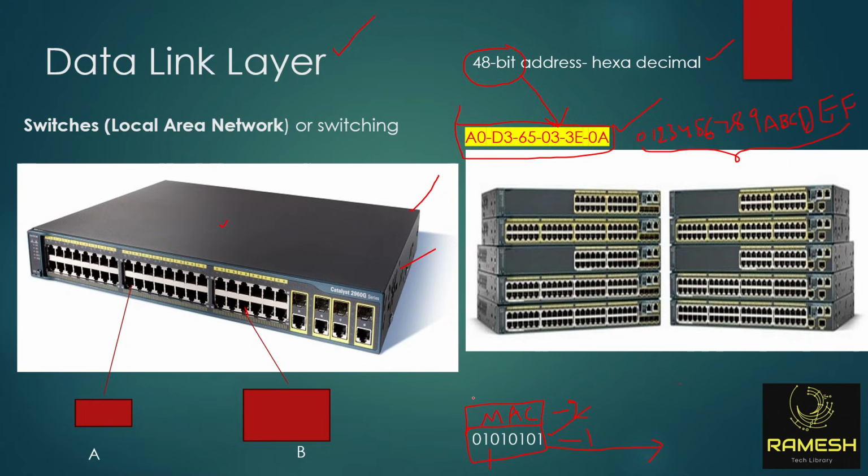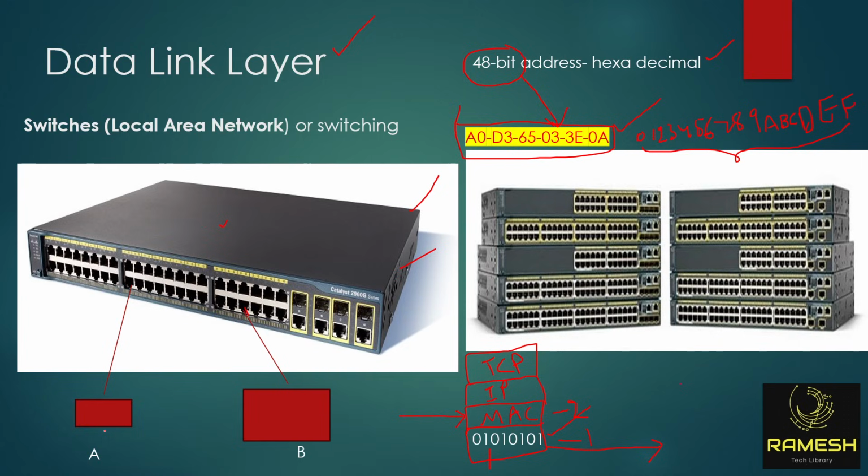It cannot understand anything else. Generally data is protected with so many layers, but the switch will only understand the MAC address. On top of that you will have an IP address. On top of that you will have TCP, the transport layer. I will explain about these layers next.